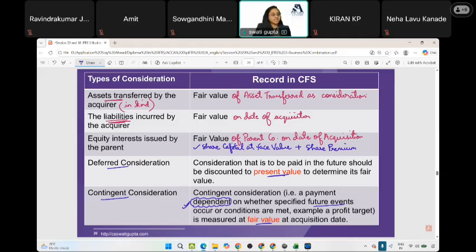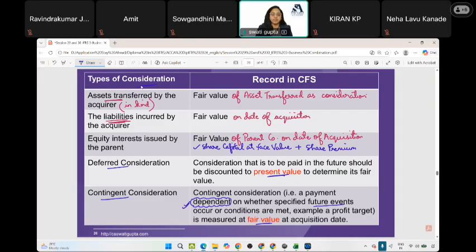Ma'am, we are discussing these points from the parent's perspective, correct? From the payer's perspective, the acquirer's perspective, the investor's perspective. Who will pay consideration? Obviously, the buyer will pay consideration. The investor will pay consideration. Who is buying the car? Obviously, the buyer will have to pay the consideration. Same way, yes, we're talking about this consideration from the perspective of the investor, or you can say the parent company.